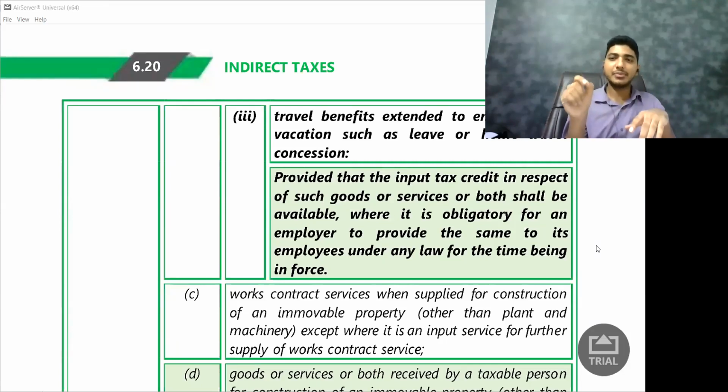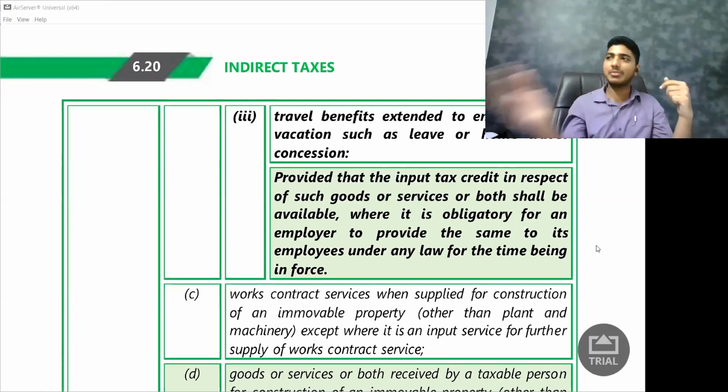So there is a separate act called the Factories Act, and you don't have to study this act in your inter, I believe. So there is a separate act for those factory employees called the Factories Act, which requires that if the number of employees exceeds a certain number, I believe it is 200 or 250, then it is the factory's responsibility to give food to the employees. So now it is a statutory requirement. I cannot say I'm not going to supply the food to you. It is a statutory requirement. It is as per law, I need to provide food to them.